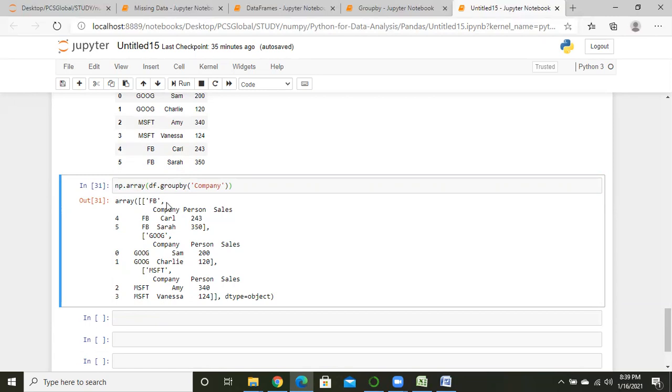So group by just segregates the values through company name: through Facebook, through Google, and through Microsoft. Just see this portion, from this to this, that means Facebook. Is it a segregated portion from this data frame?